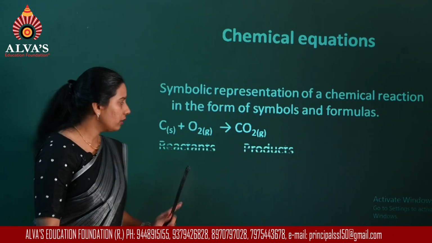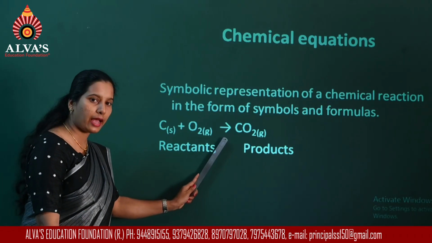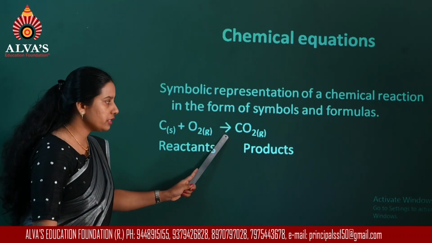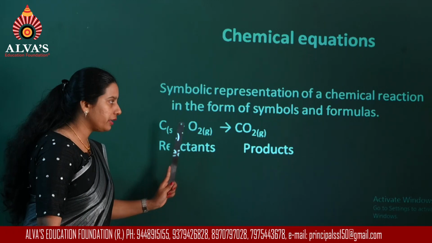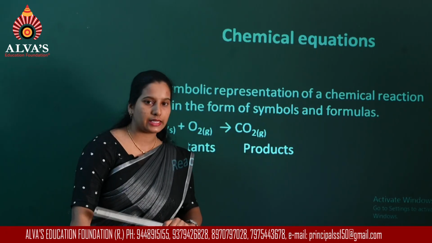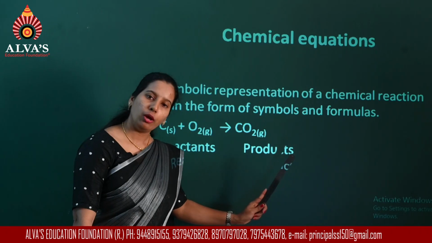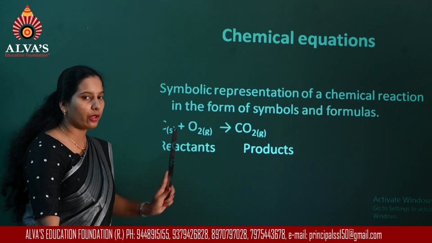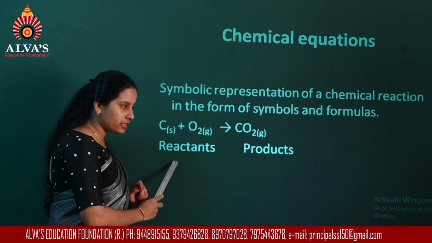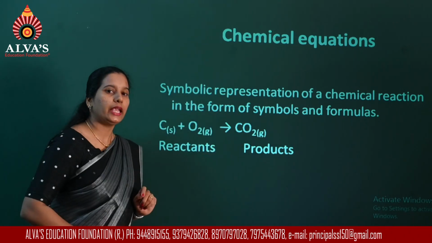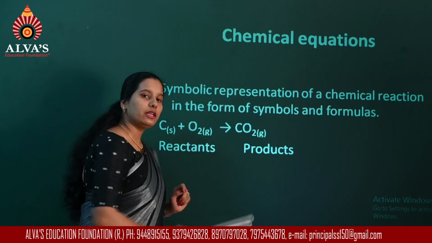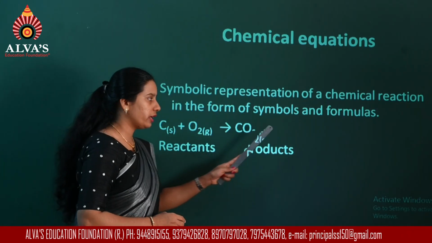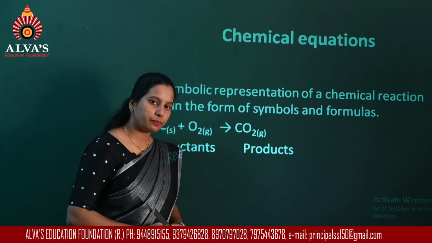Reactants are written on the left side of the arrow. You see there is an arrow that indicates the direction of the reaction. Now here this arrow indicates that the reaction is moving towards the right side. Reactants are converted into products. So whatever you have written on the left side of the arrow is called the reactants, and what is written on the right side of the arrow is the product, or you can sometimes have more than one product. So they are either product or products.